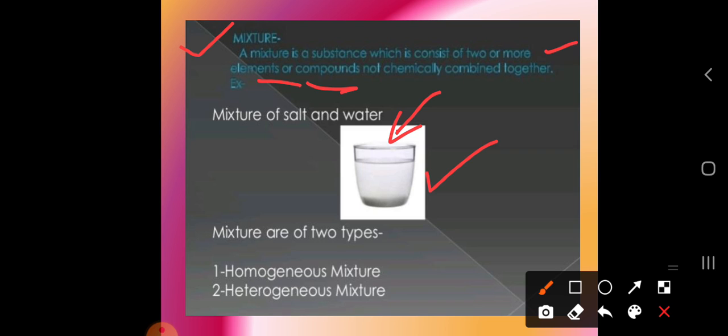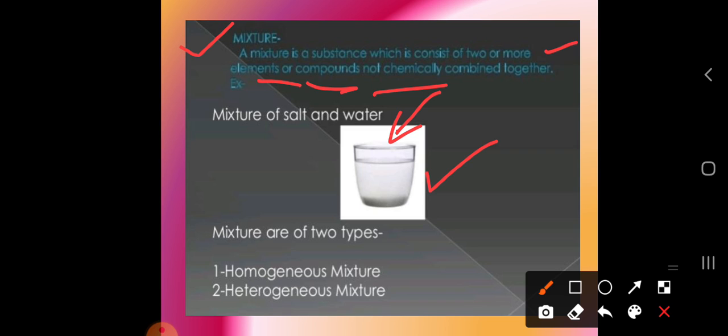So a mixture is nothing but a substance consisting of two or more elements. This is also known as the compound. And what happens, it cannot chemically combine together. It means you can separate the particles of the mixture.